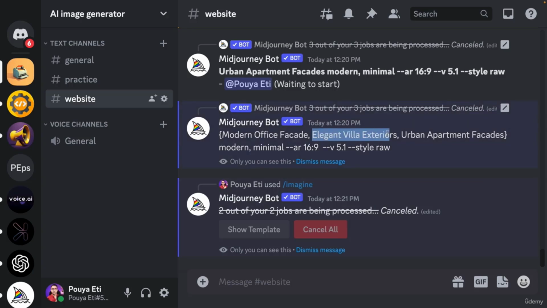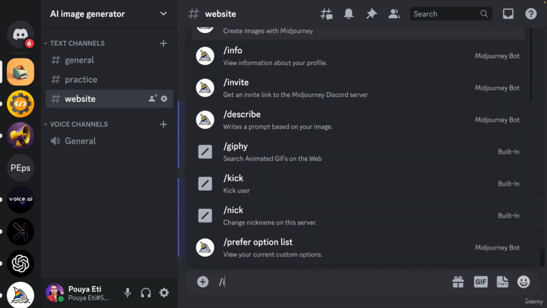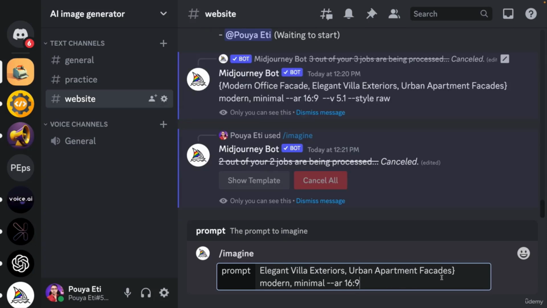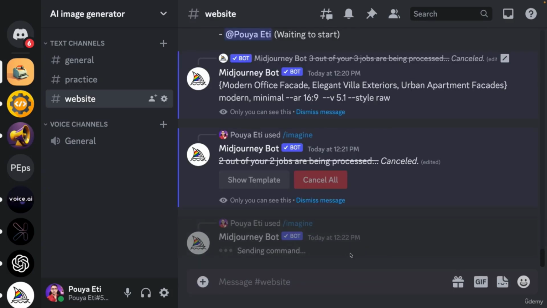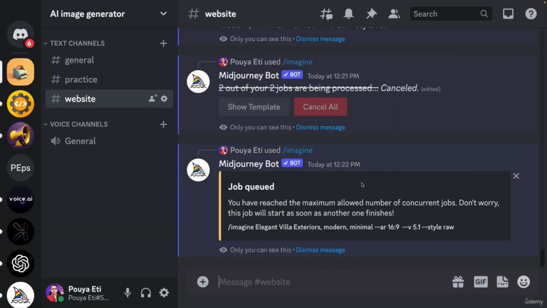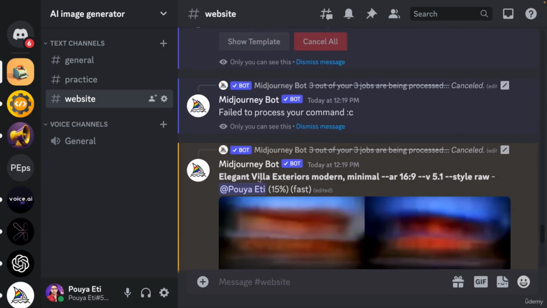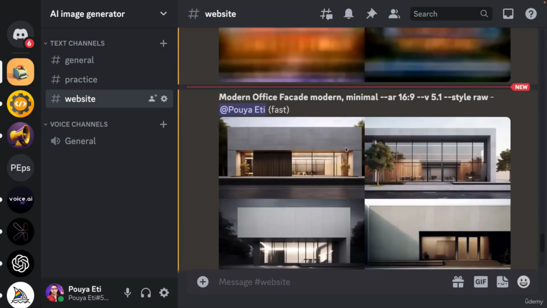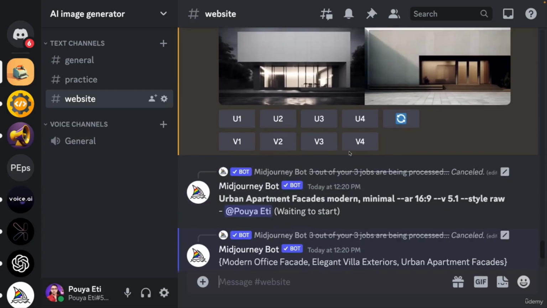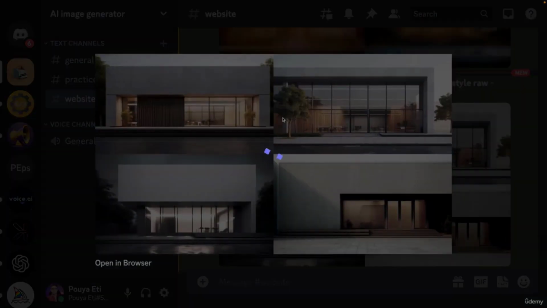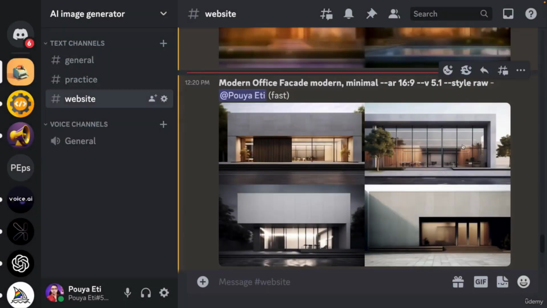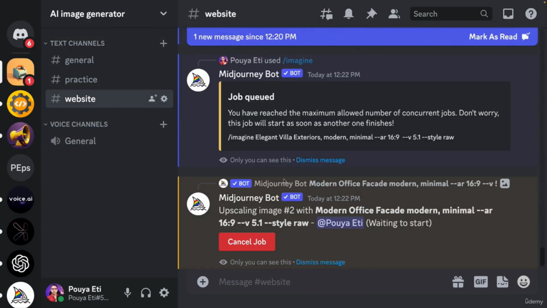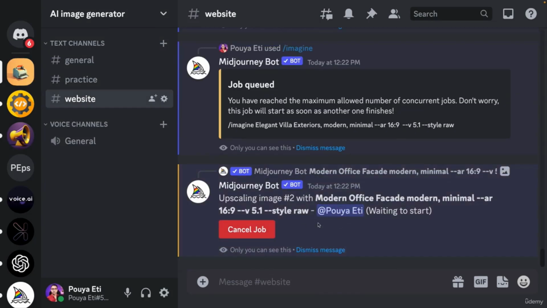Okay, let's create the image for the villa. So I'm going to write down imagine, and remove the second part. Press enter. I hope it starts. Okay, it's all right. It's starting. So we have the villa here, and let's wait for it to complete. I'm going to come here and select one of these offices. I think this one looks much better, right? I don't know why I like number 2 all the time. So let's come here and save it.